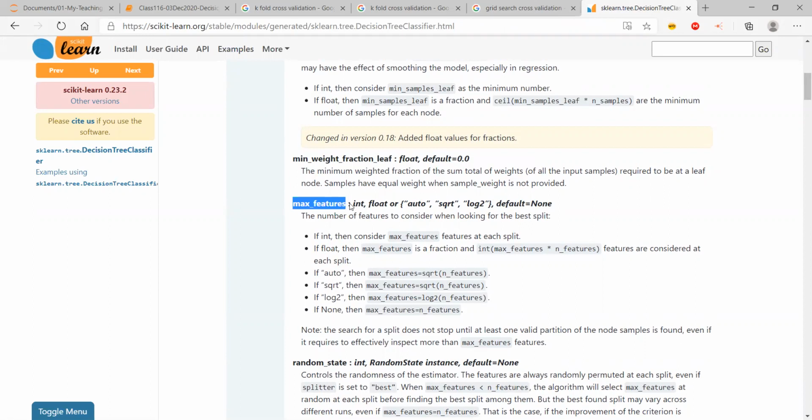How many features am I going to use? If I'm going to look for a split and I have multiple features, am I going to consider only one feature, like the example which I took on my Excel sheet when I tried to say whether I'm going to play or not? In that case, I took only one feature, right? If you remember, for each and every node split, I used only one feature. I can use multiple features also. I can use multiple features to break one node also. And then I can break down, and break down, and so on and so forth, right? So the default is none, which means I'm not going to consider that.